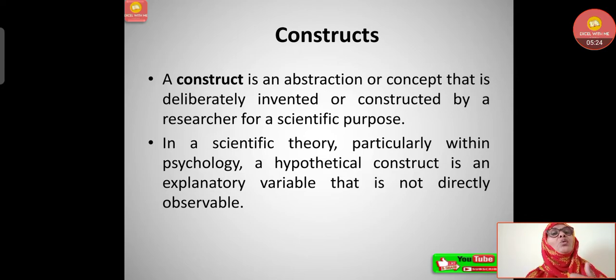Now let's understand what is a construct. A construct is an abstraction or concept that is deliberately invented or constructed by a researcher for a scientific purpose.